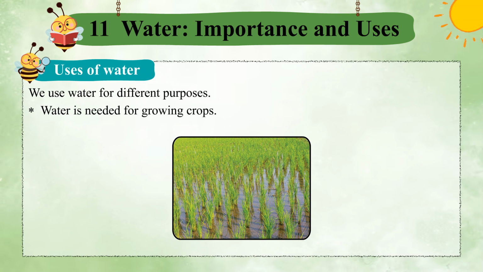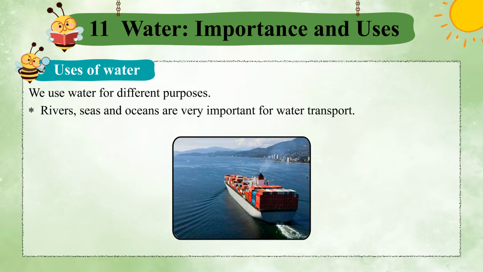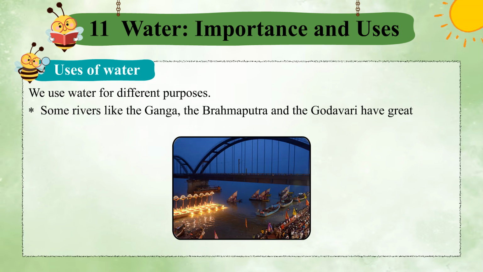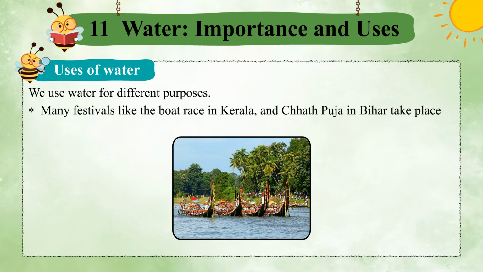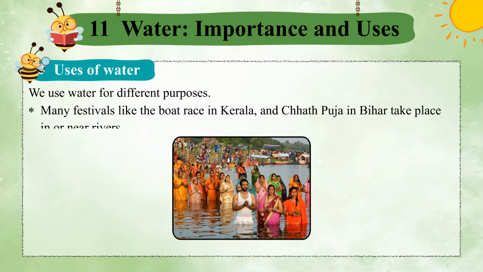Water is needed for growing crops. Electricity is generated on a large scale by using water. Rivers, seas and oceans are very important for water transport. Some rivers like the Ganga, the Brahmaputra and the Godavari have great cultural and spiritual importance in India. Many festivals like the boat race in Kerala and Chhath Puja in Bihar take place in or near rivers.